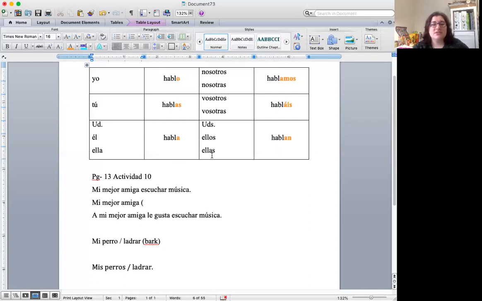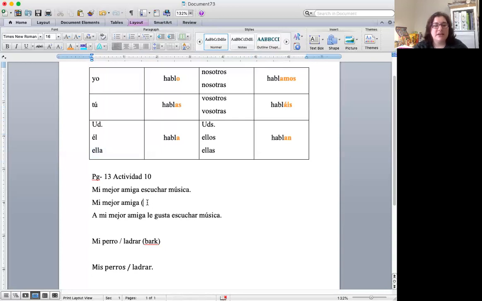You can think of this as someone else who's not part of my conversation. So I'm either saying he or she, or I'm saying they, but either way, none of those people are part of my conversation, right? In this case, mi mejor amiga, I'm not talking to her. She's not part of my conversation. And we know that she's a female, so it would be ella and not él.